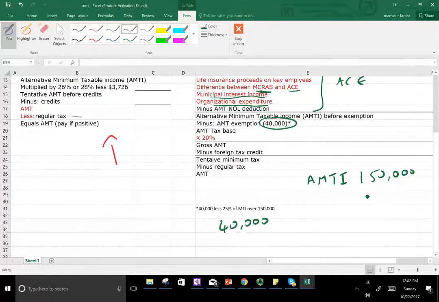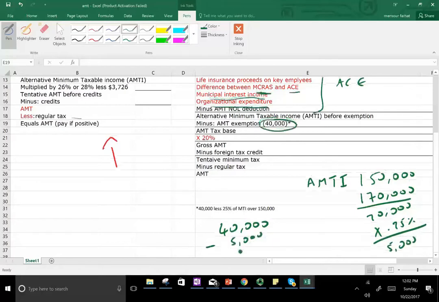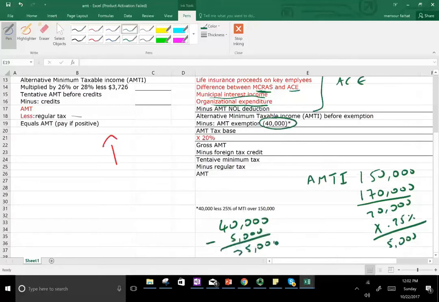And let's assume you have AMTI of 170. So this exceeds the limit. The limit is 150. So you are 20,000 above the limit. What we do is we take 20,000 times 25%. That's 5,000. So you lost 5,000 from your exemption. Your exemption now is 35,000.